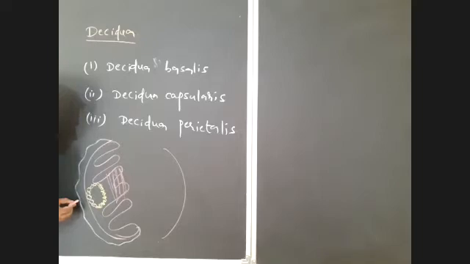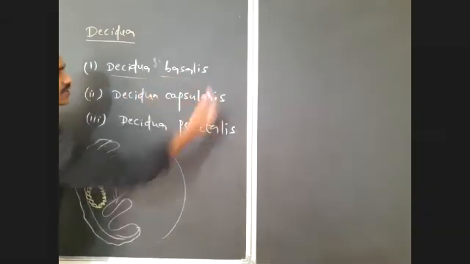The innermost is the endometrium, the middle is the myometrium, and the outer one is the perimetrium. So listen carefully. The place present here in between the endometrium and myometrium is the decidua basalis.